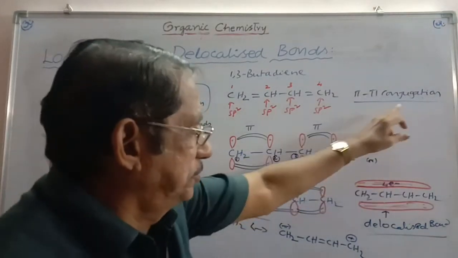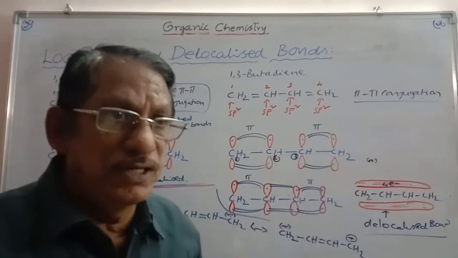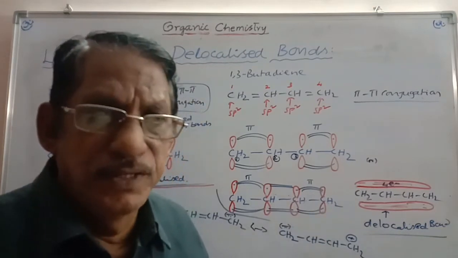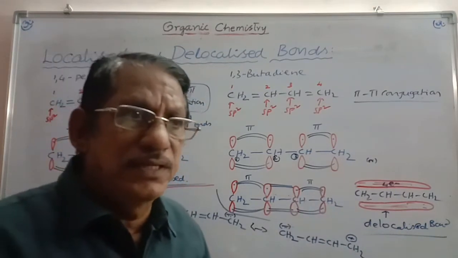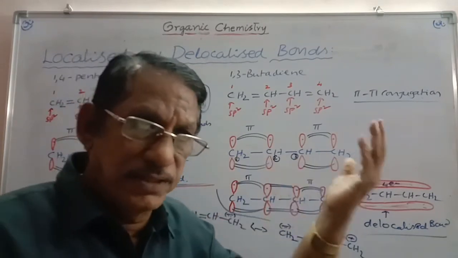Where there is pi-pi conjugation, there is always delocalization. When you say that there is delocalization, it can be shown clearly in the form of resonance structures. Of course, resonance theory is entirely different.